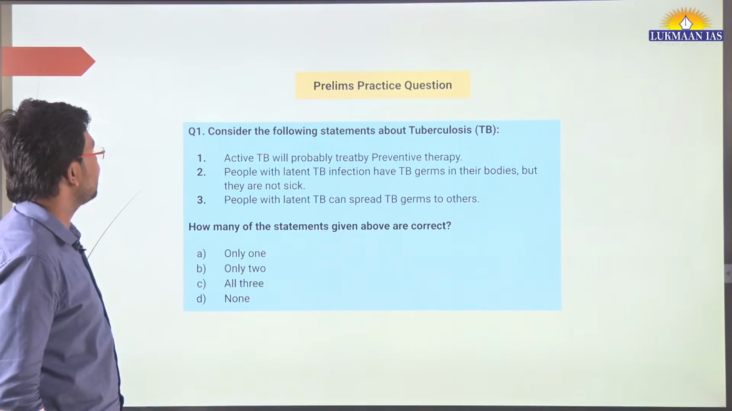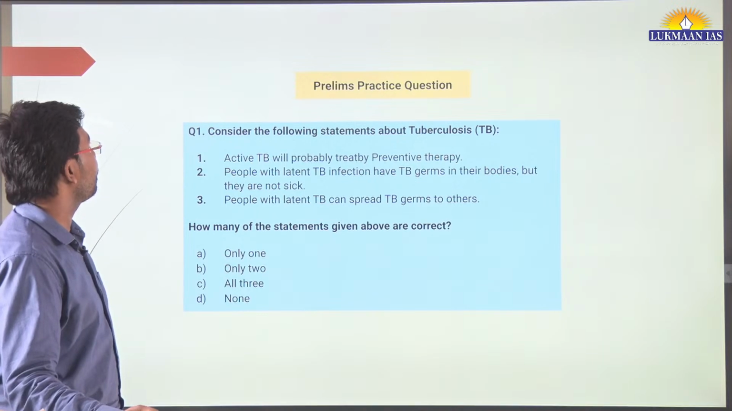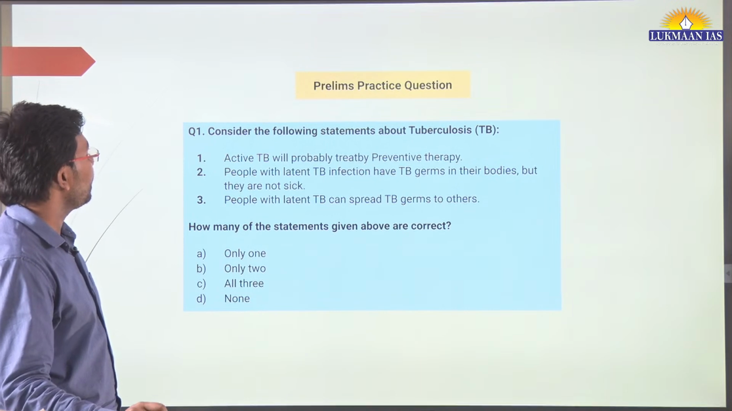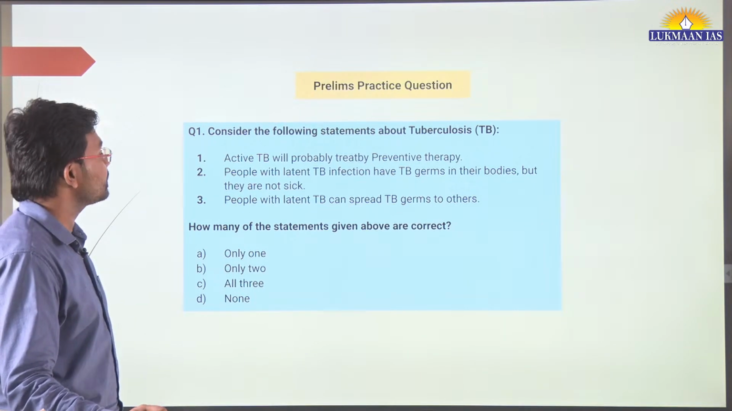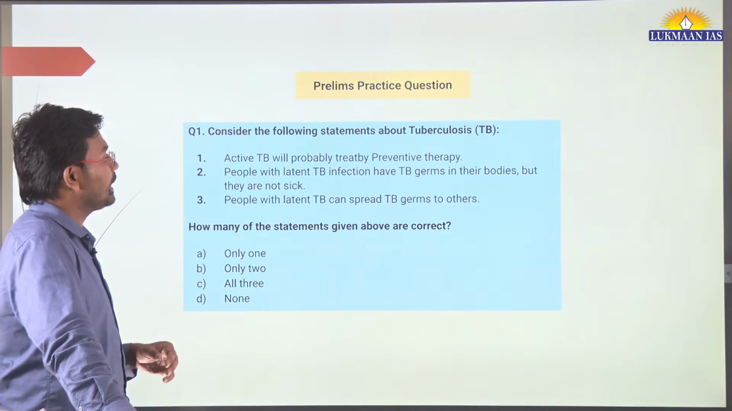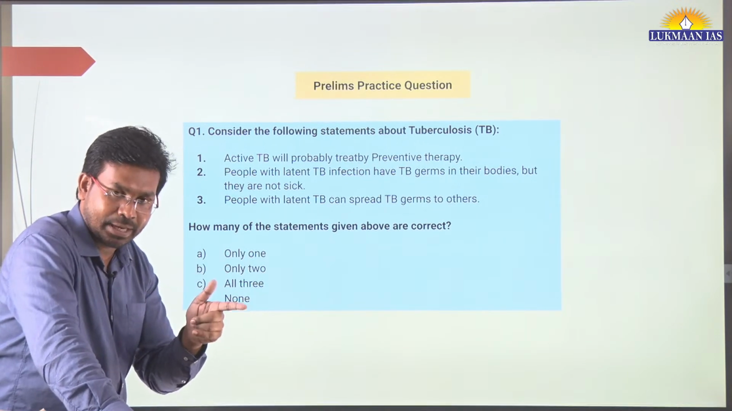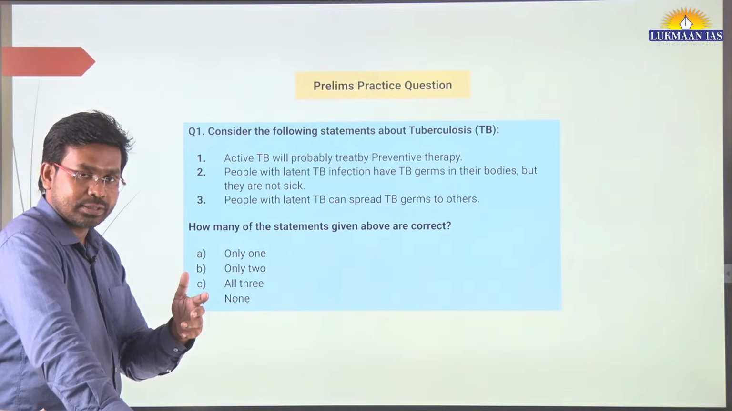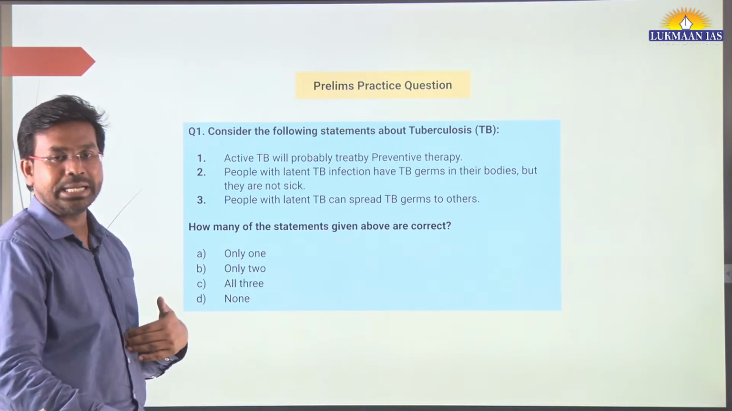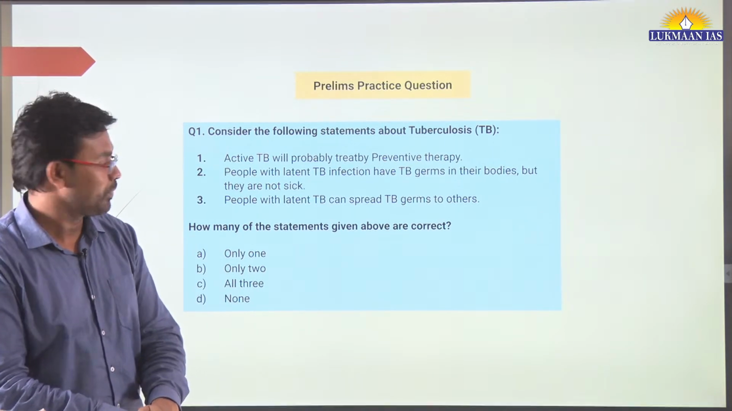Now we have a question. It says, consider the following statements about tuberculosis. Active TB will probably be treated by preventive therapy. People with latent TB infection have germs in their bodies, but they are not sick. People with latent TB can spread TB germs to others. Here they are talking about active TB and latent TB. Active TB means a person shows symptoms and gets affected. Latent TB means he is infected by TB, but the symptoms are not visible yet.